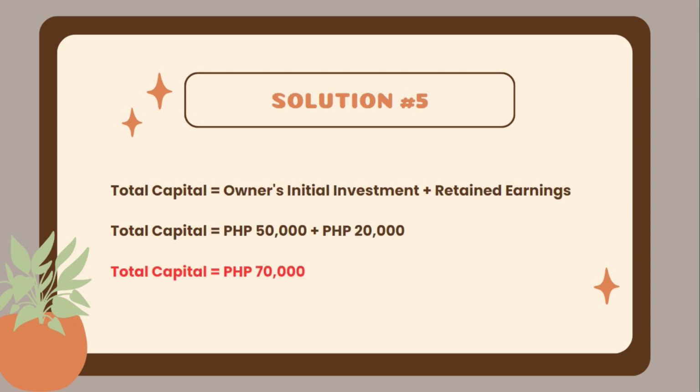So here is the solution. To get the total capital, you need to simply add the owner's initial investment to retained earnings, which means 50,000 pesos plus 20,000 pesos is equal to 70,000 pesos, and that is the total of the capital.